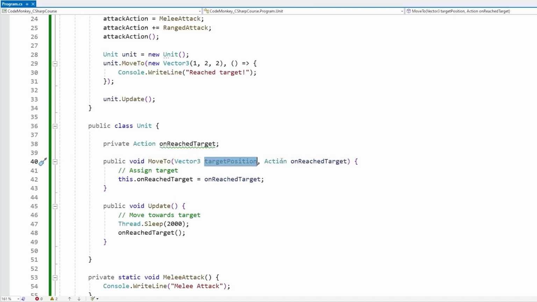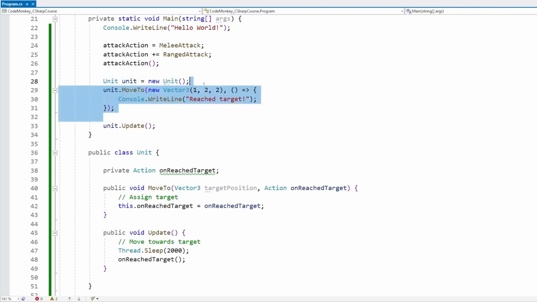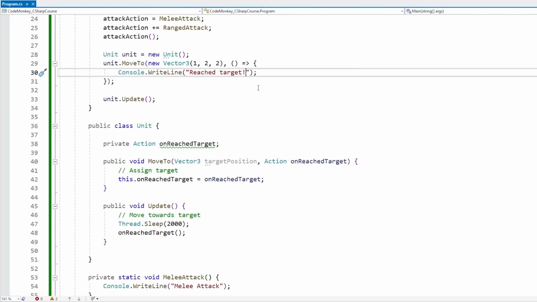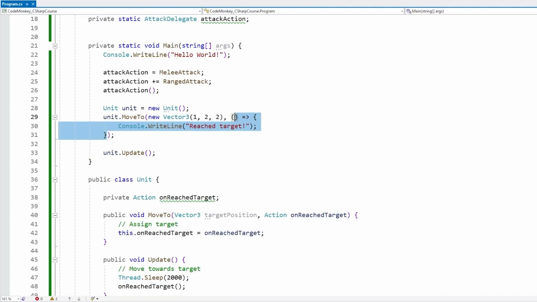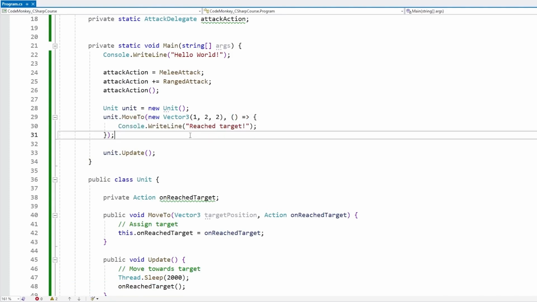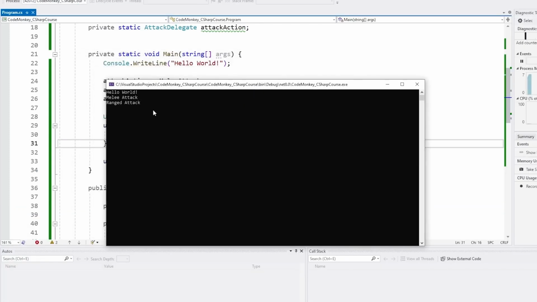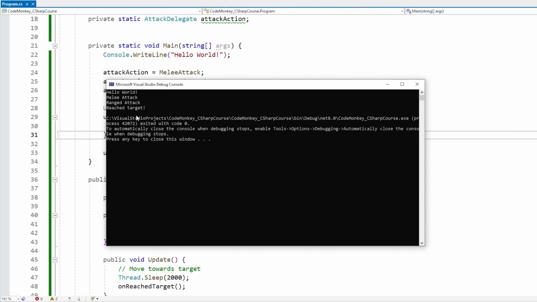It takes in a target position, then an action for the onReach target action. So we would create a unit, we would tell it to move somewhere, and we would pass in a delegate. In this case, it could be a simple lambda, so a simple anonymous function. We could pass that in, then the unit would do all kind of movement, and eventually it would reach the target, and when it reaches the target, then it would call that function. And in doing so, it would run whatever logic we set when we call the move to function. So if we test this, yep, there it is, now the unit is moving, and after a while it gets there, and yep, it reaches the target.